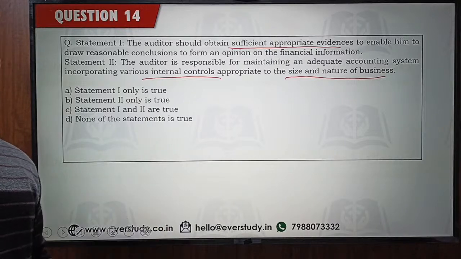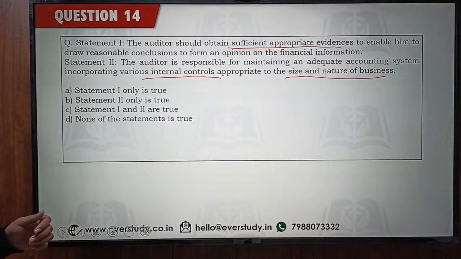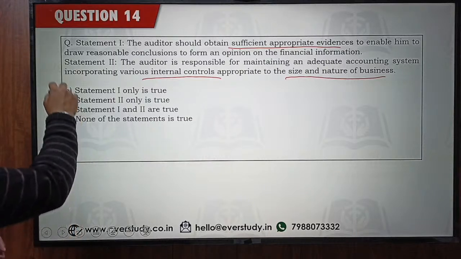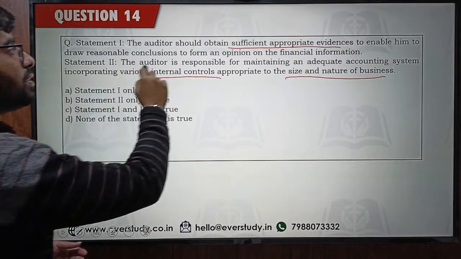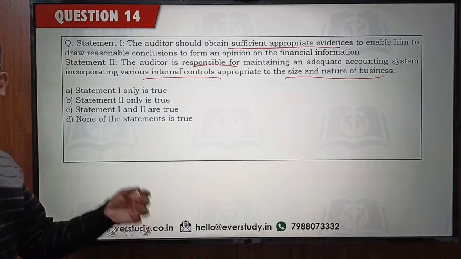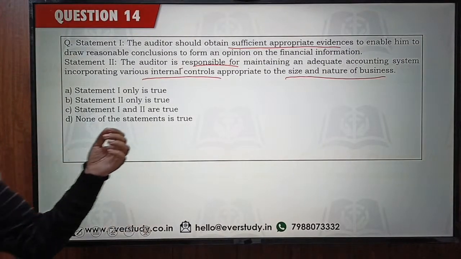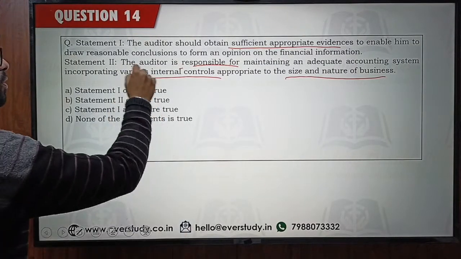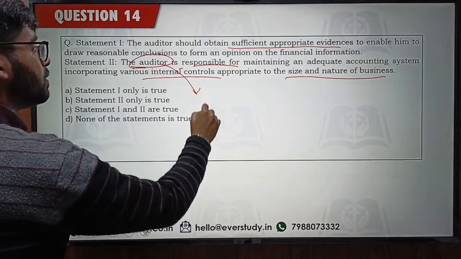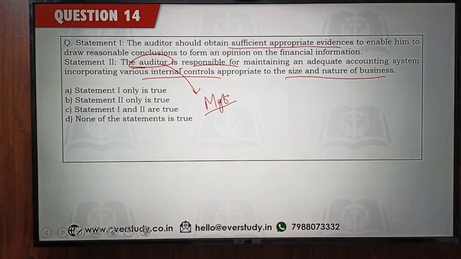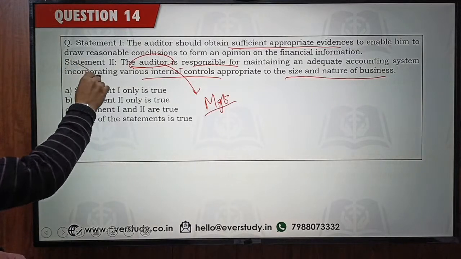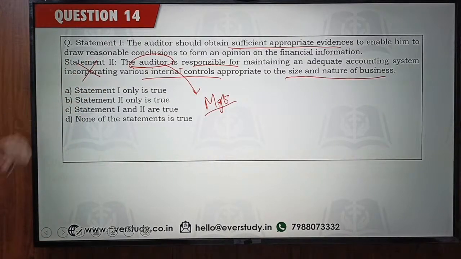Oh my, you answered so fast. All of you are saying option A. Option A, statement 1 only is true. Statement 2 is not right. Why is statement 2 not right? Because the second statement is wrong since this is not the responsibility of the auditor, but the responsibility of the management. So that's why the second statement is wrong. Only the first statement is right.